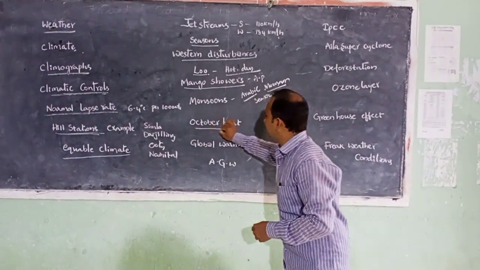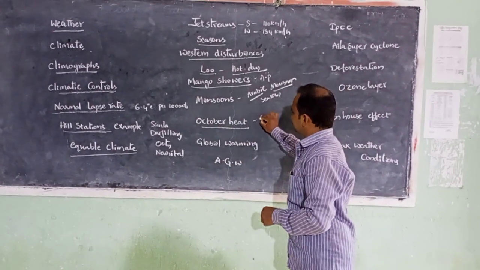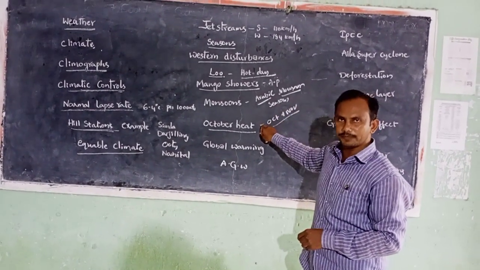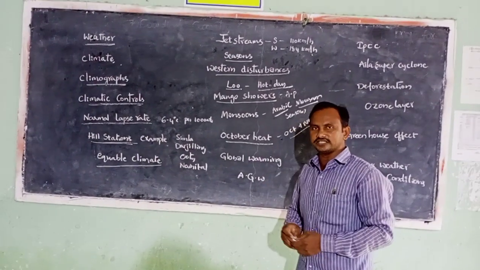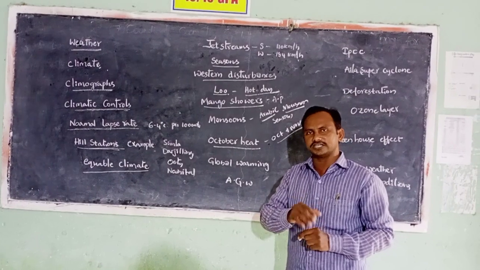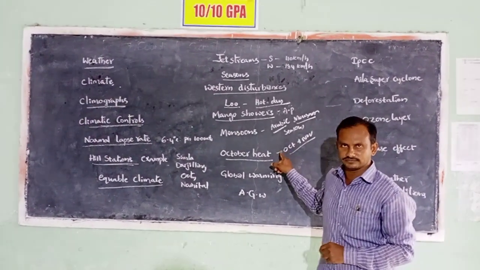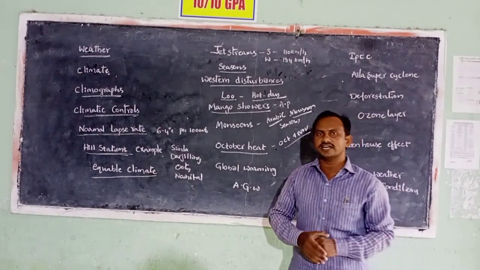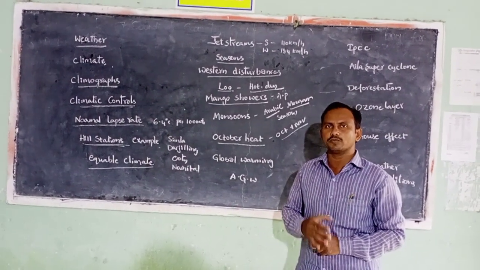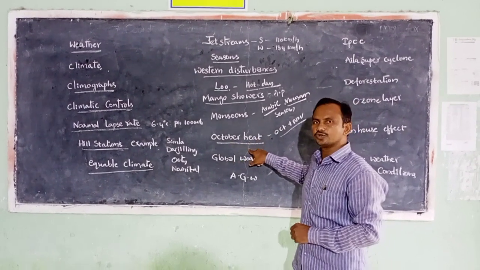Let us see October heat. Let us see October and November. October and November is a transition period. Transition means changing period. It is a transition period from hot wet conditions to dry winter conditions. During this time, the weather is very clear and there is a high temperature and high humidity. That's why we feel more oppressive. The weather behaves more oppressively. That's why that period is called October heat.